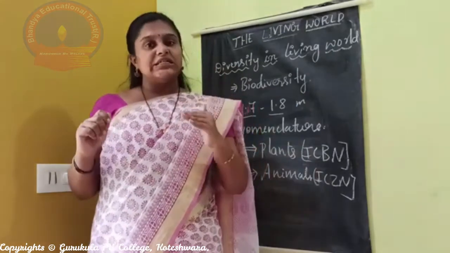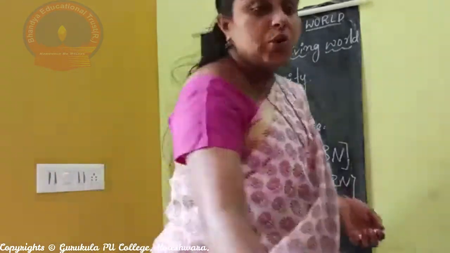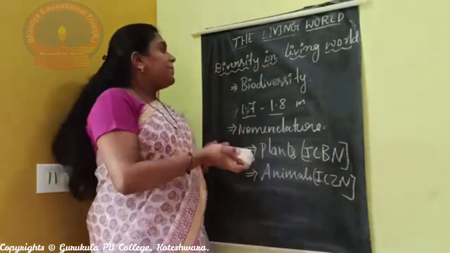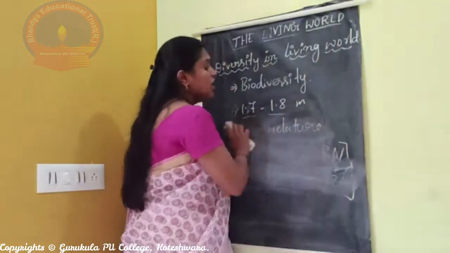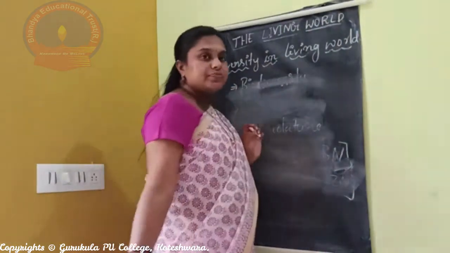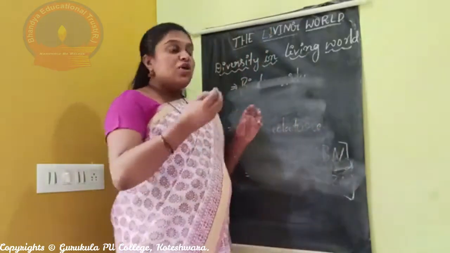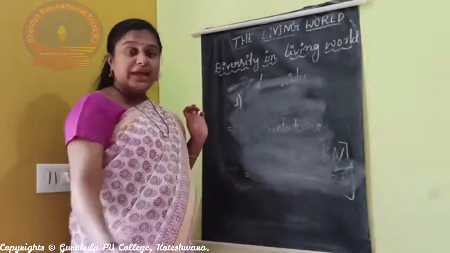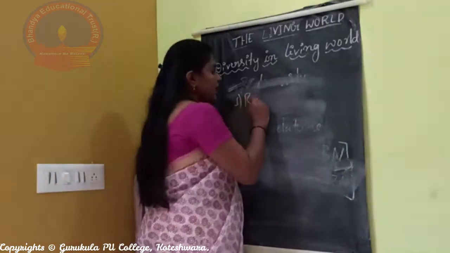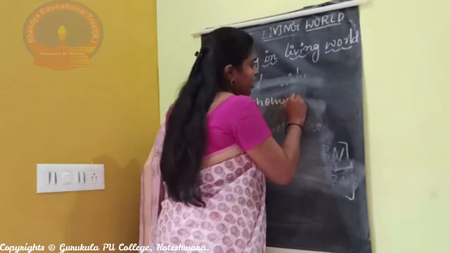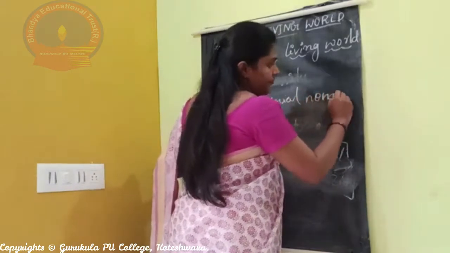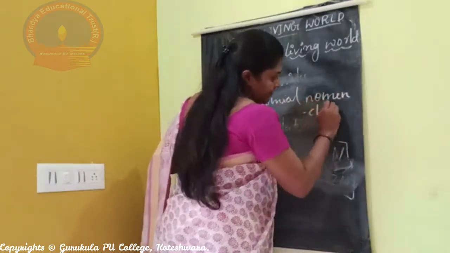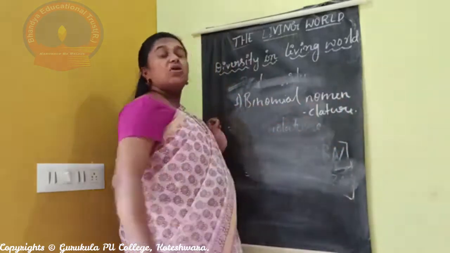So what are the rules that should be followed for these names? Let us go to the rules of nomenclature. First, we now follow binomial nomenclature. What is binomial?